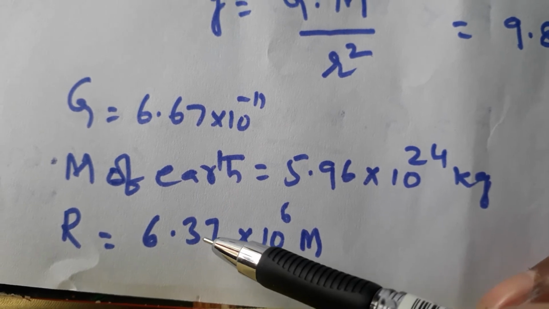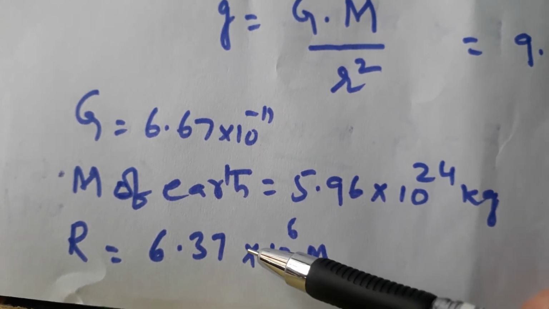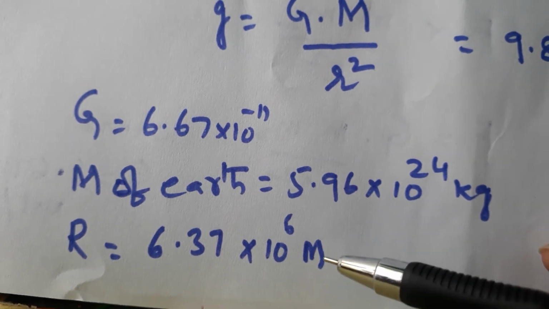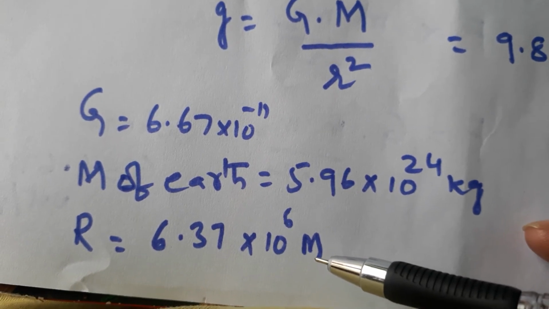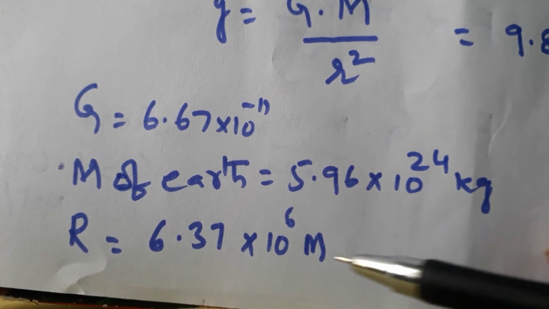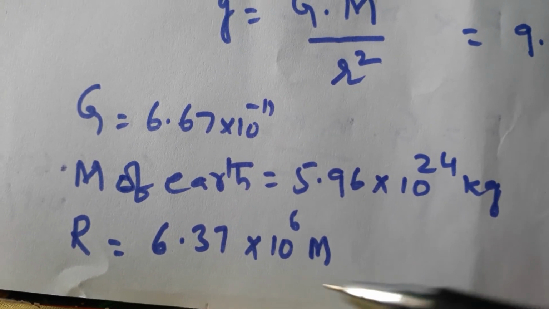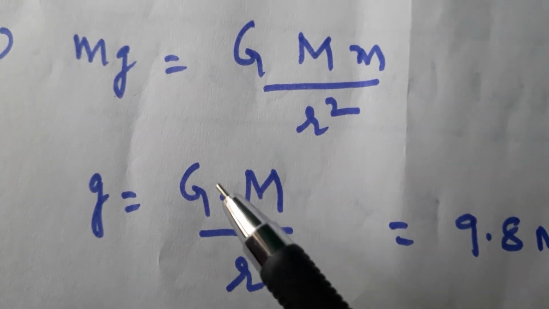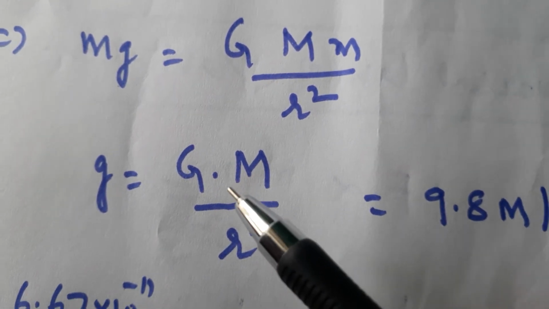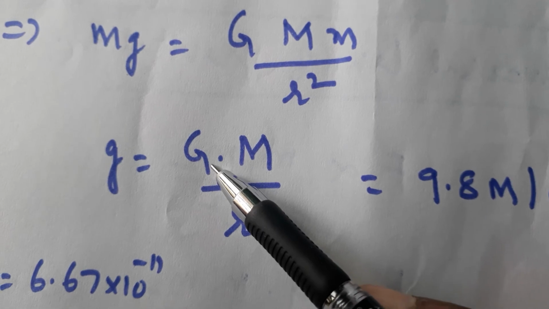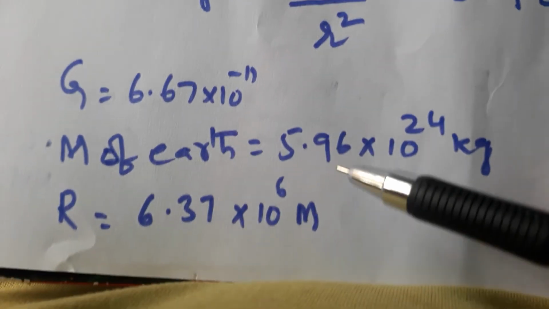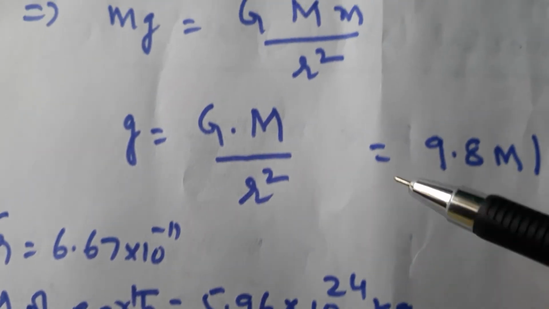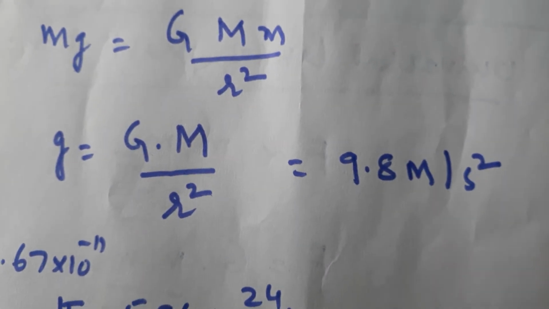So we can consider the radius of the earth as the distance between ball and earth. From the midpoint onwards we should consider up to the ball's midpoint, so the distance approximately we can take as the radius of the earth. By substituting all these in this formula, gravitation constant and mass of the earth and radius of the earth whole square, we will get small g value as 9.8.